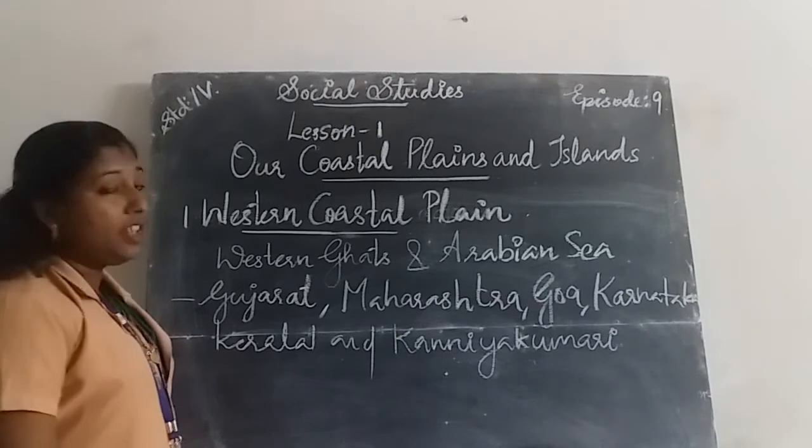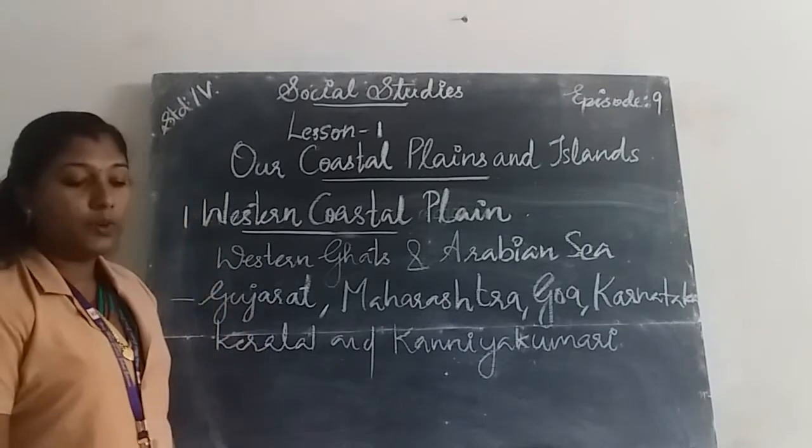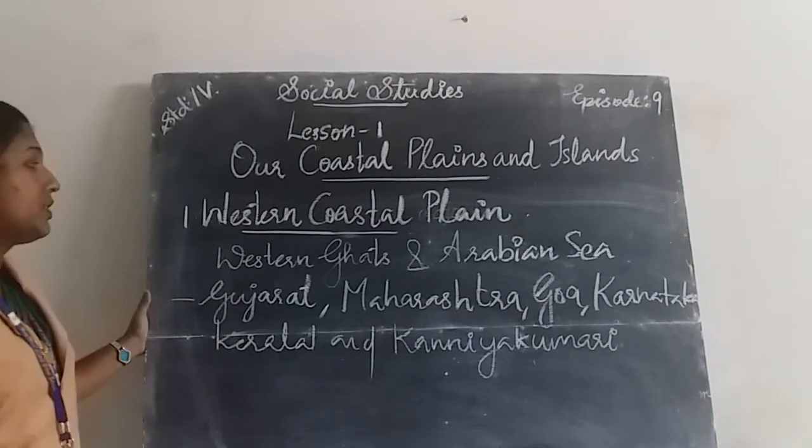The three parts are the Gujarat coast, the Konkan coast and the Malabar coast.